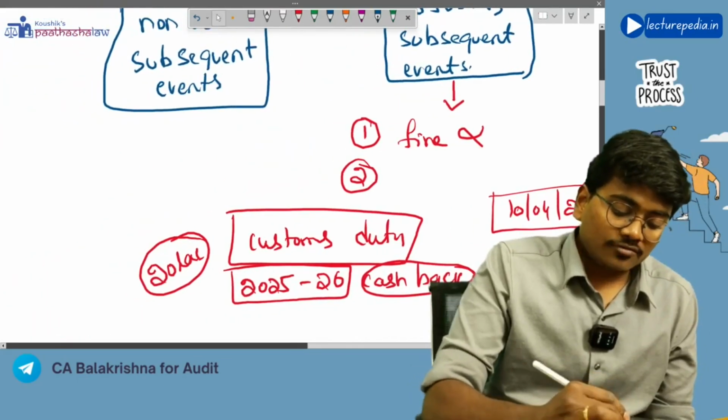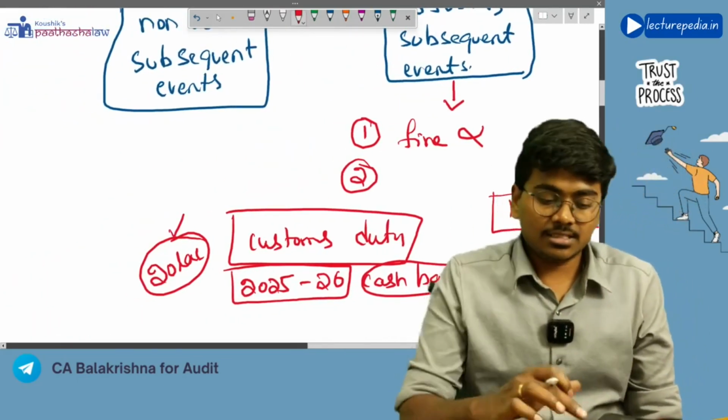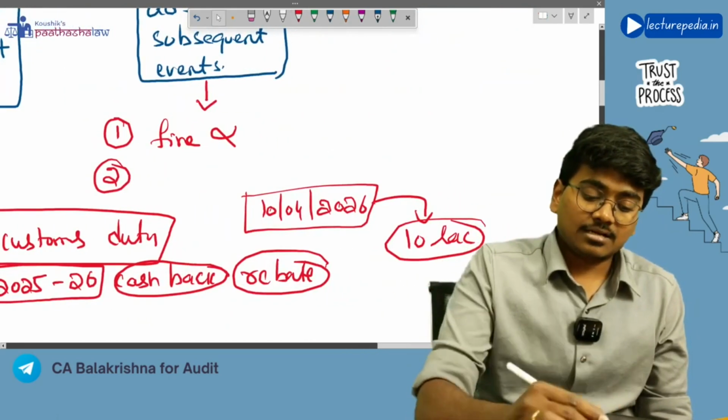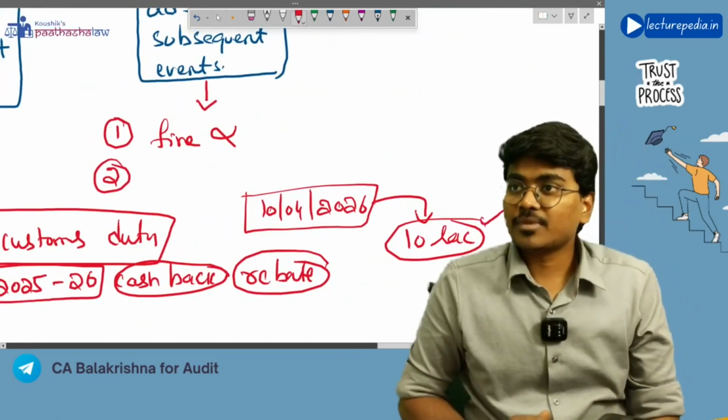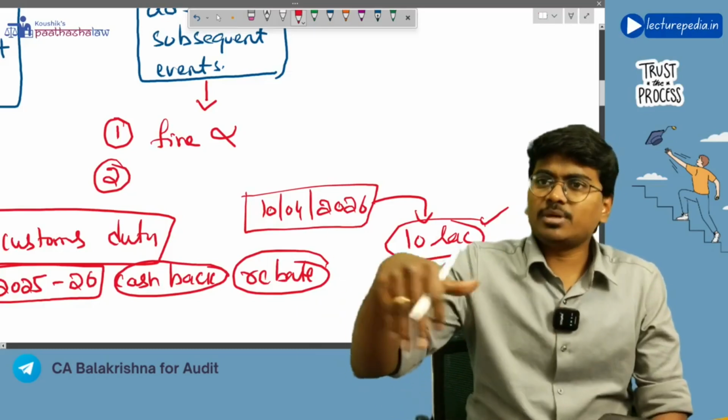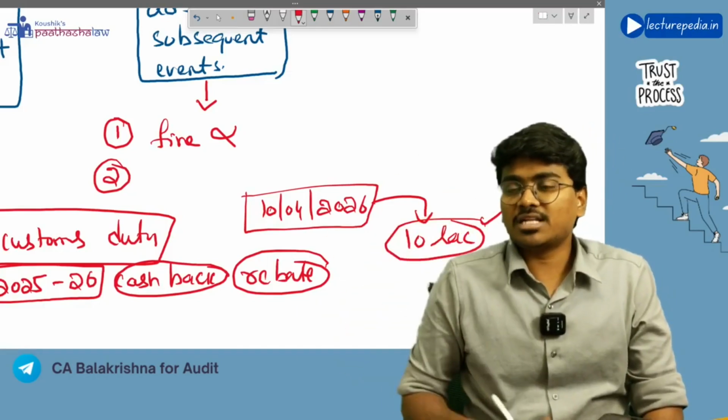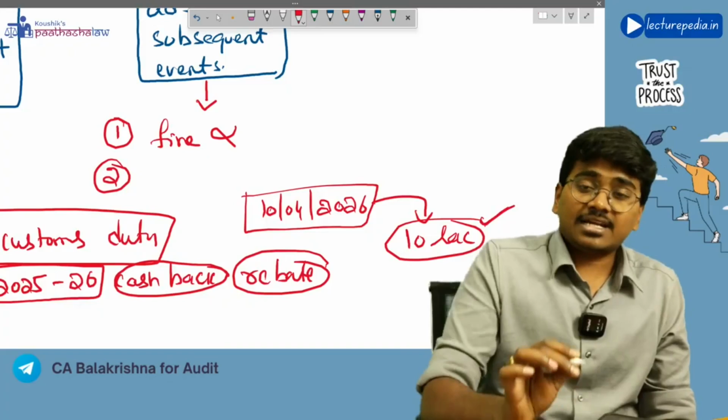That means out of the 20 lakh customs duty that you have paid, you will get back 10 lakh rupees as export credit. There will be various credits available in case of customs duty. So you will get 10 lakh rupees.